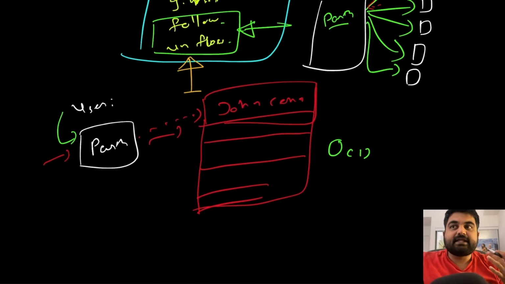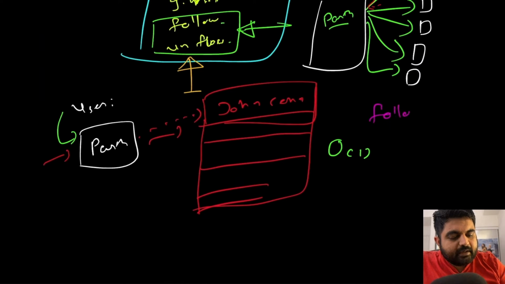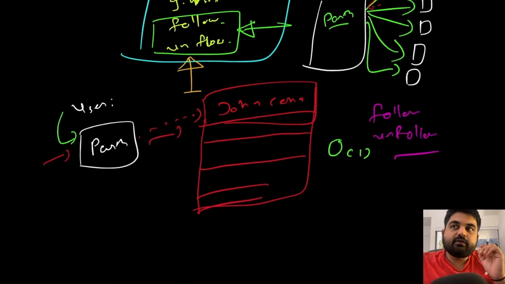If that is the case, then I can quickly add and remove those entries. That way I should be able to tackle both follow and unfollow methods, because then it becomes pretty simple for us to identify that. But in order to accomplish that, we will have to first take in a few considerations.